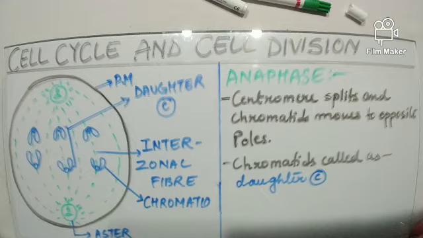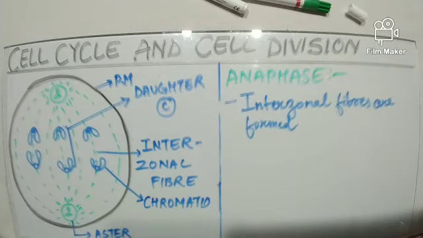Therefore, this condition is known as the monad condition, where instead of two chromatids, only one chromatid is present, or we can say instead of two DNA molecules, only one molecule is present. Now, interzonal fibers are also formed, as you can see in the diagram, between the two opposite moving chromatids. The formation of interzonal fibers pushes the chromatids towards the opposite poles.